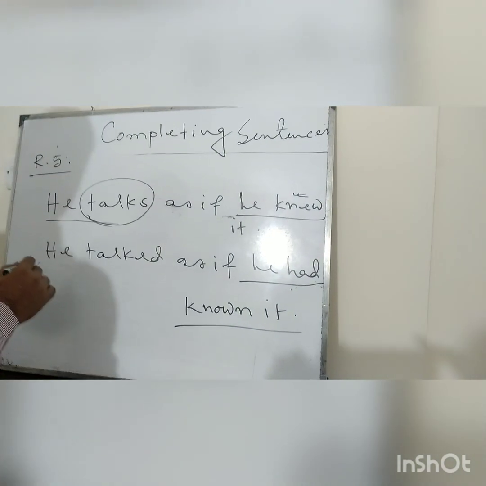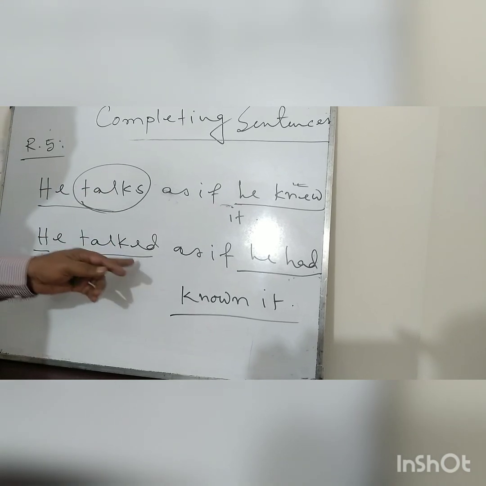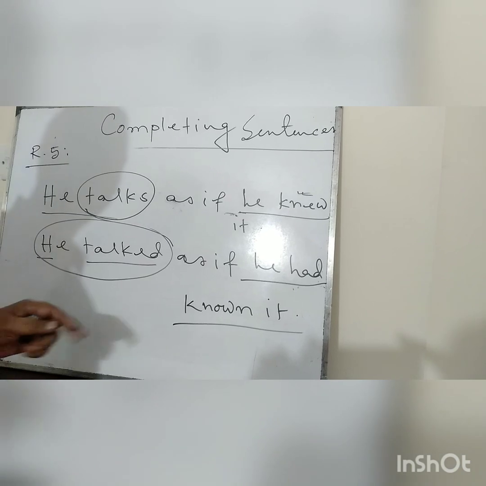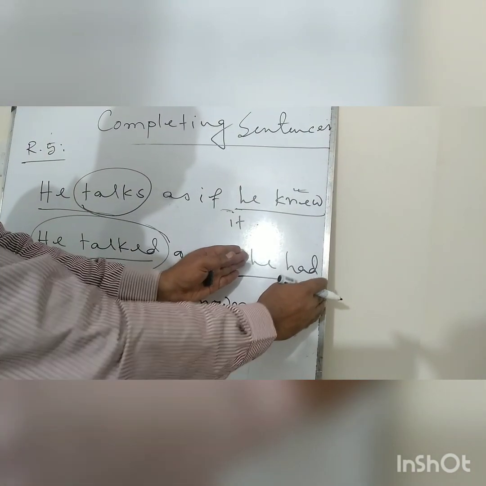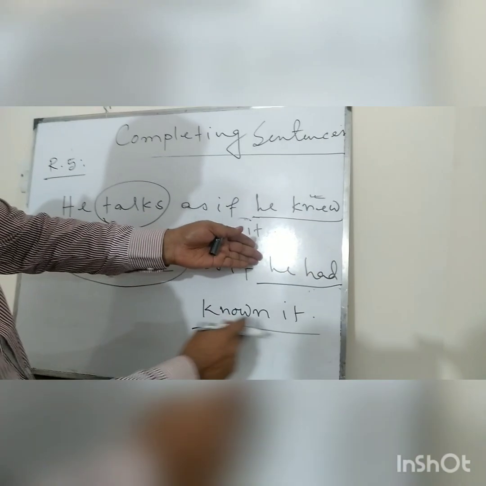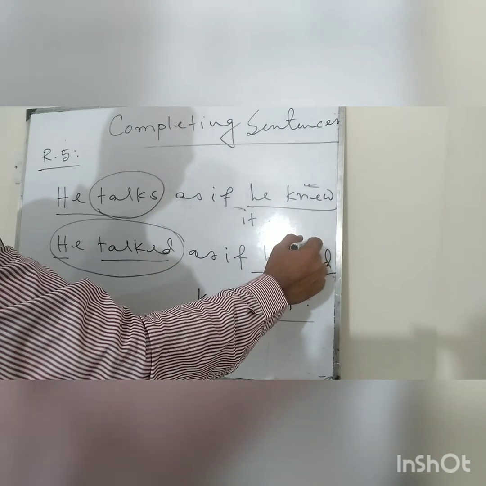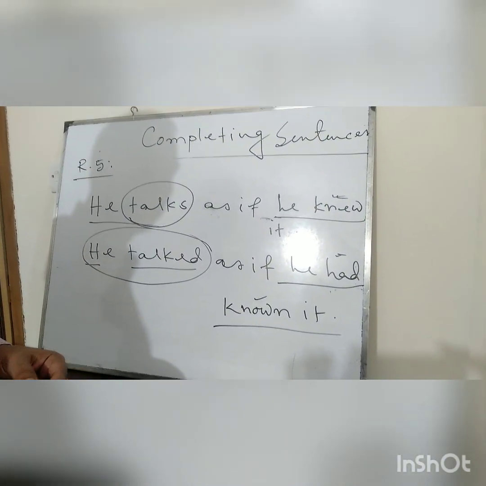So again notice: he talked. I have written the past form of this verb, that means now this portion is past indefinite tense. If the left side is past indefinite tense, the right side will be past perfect tense: he had known it. So known is the third form, because after had, the verb must be in the third form or past participle form.